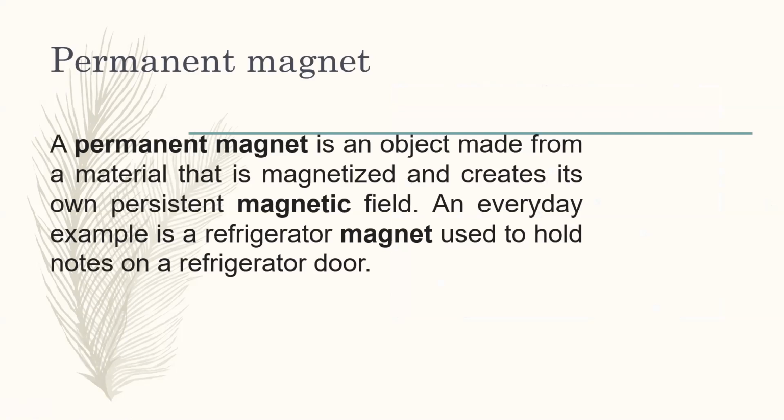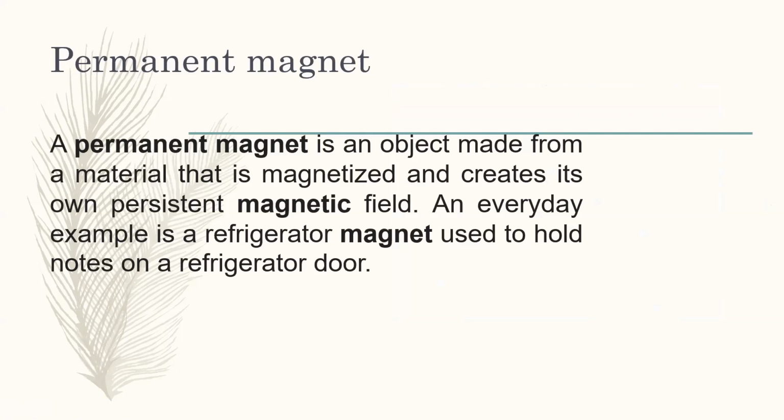Okay, now come towards the permanent magnet. A permanent magnet is an object made from material that is magnetized and creates its own persistent magnetic field. Those materials in which if you apply the external magnetic field, they will generate their own magnetic field, they are so called permanent magnetic materials or permanent magnets.